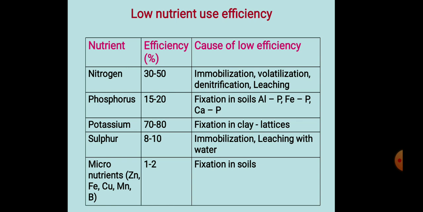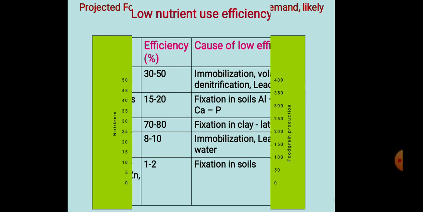Potassium: 17 to 18% efficiency, with fixation in clay lattices. These are the causes of low efficiency. Next is sulfur, 8 to 10%, with immobilization and leaching with water. Micronutrients, that is zinc, iron, copper, manganese and boron, are 1 to 2%, and fixation in soils is the cause of low efficiency.